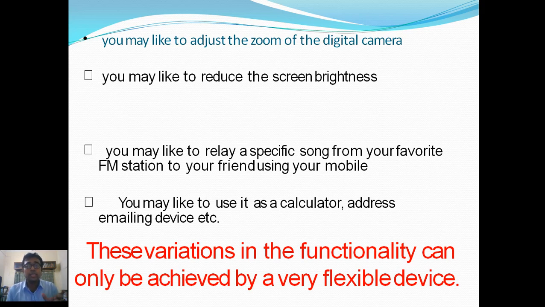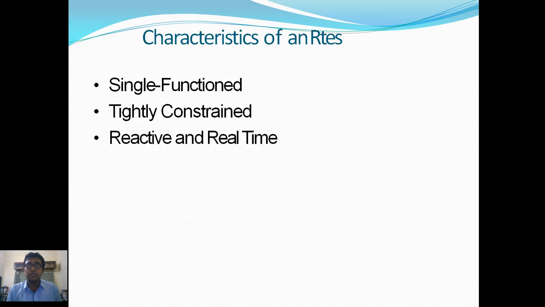These all are real time situations, real time problems, where real time data has been operated on. You may like to use it as a calculator, address book, emailing device, etc. This variation in the functionality can only be achieved by a very flexible device. That's why microcontrollers and DSPs have been considered.